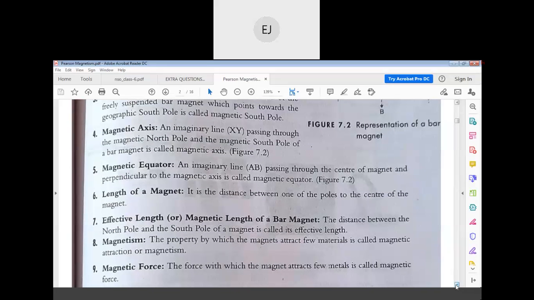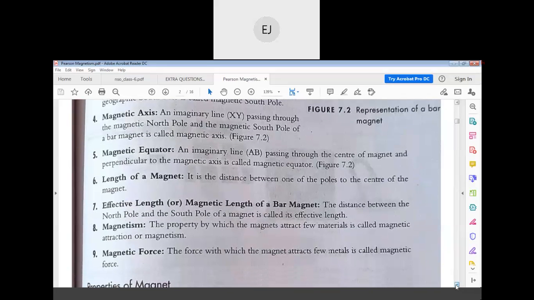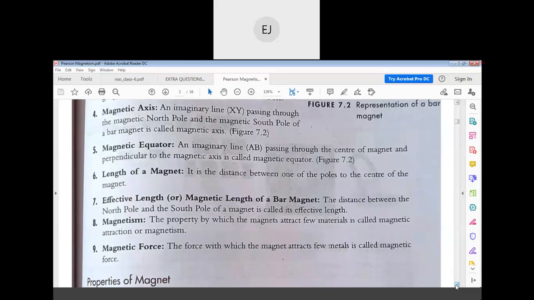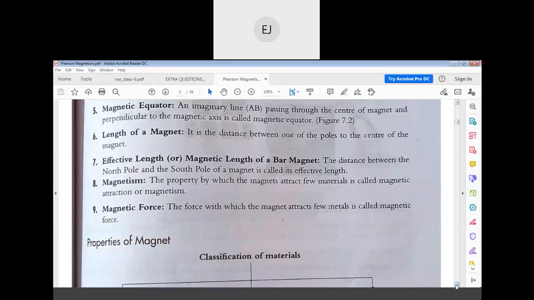Next, magnetism: the property by which magnets attract few materials is called magnetic attraction. And magnetic force: the force with which the magnet attracts few metals is called magnetic force. For example, an iron nail. Sir, how do we calculate the magnetic force? There is a formula.